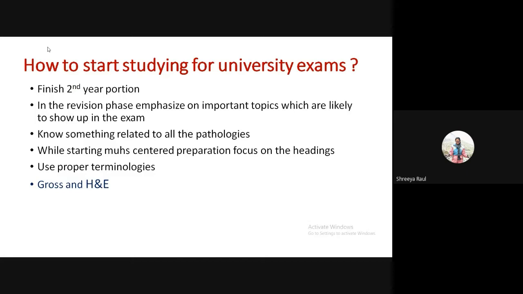During the revision phase, since the portion is huge, once you start reading and come to the end of it, I am sure you might be forgetting what you learned in the starting, because if you look at the theory examination parts, the writing stuff, it's really huge. So what you can do is, while you are revising, for the important points, you can look at the headings, what the headings are.